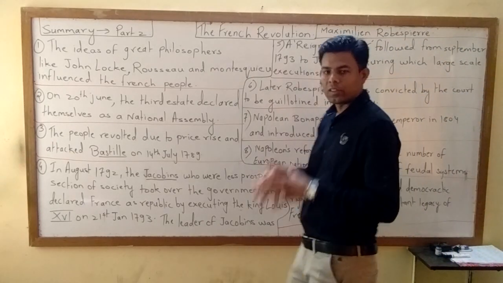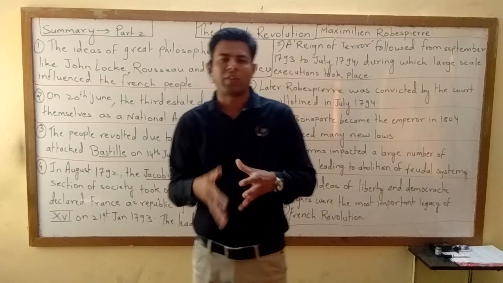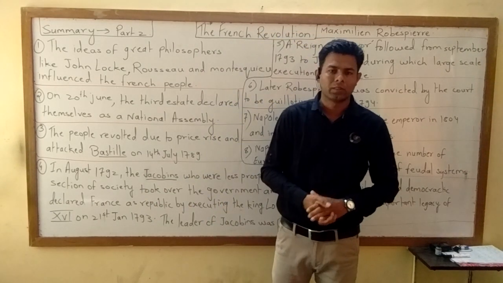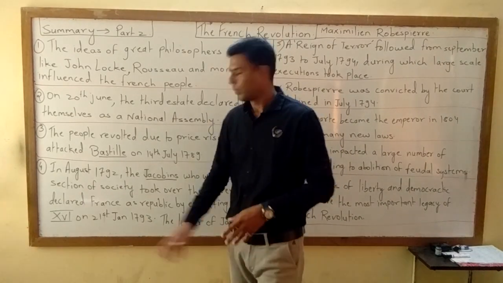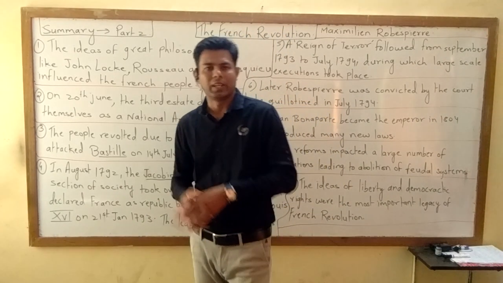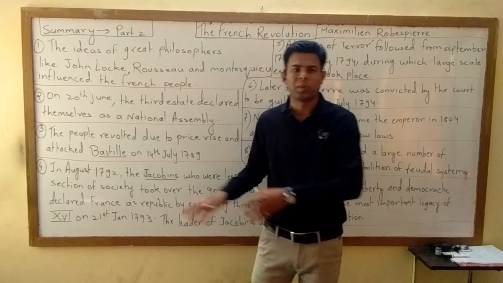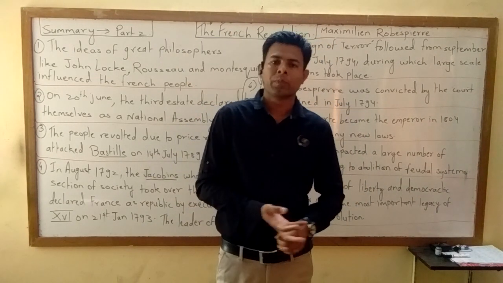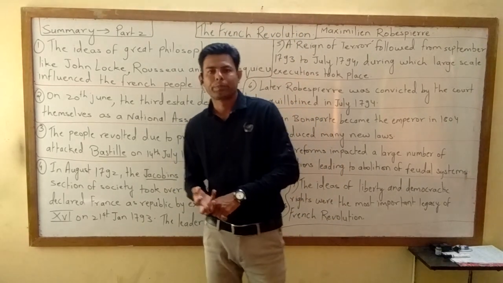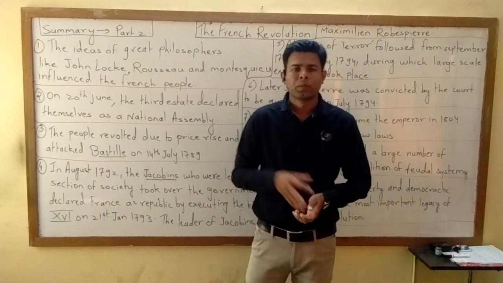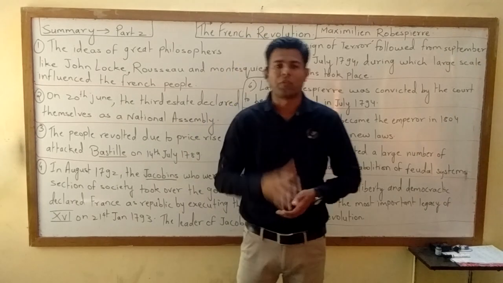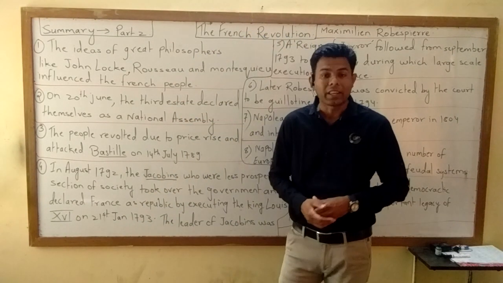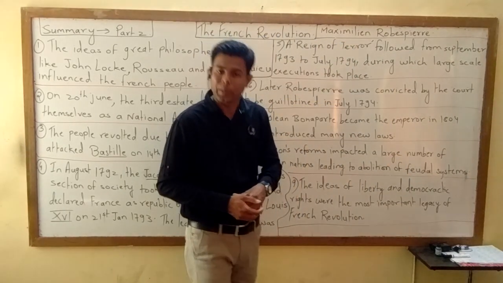See, injustice goes on and on, and finally, when the people are fed up, they revolt against that. The same thing happened in France. Injustice was going on. Then Jacobins was a club. Their leader was Maximilian Robespierre. These people were watchmakers, small businessmen. You can say shopkeepers also. So what did they do? They decided to execute the king. And finally, the king was executed on 21st January 1793 by Maximilian Robespierre and his people.